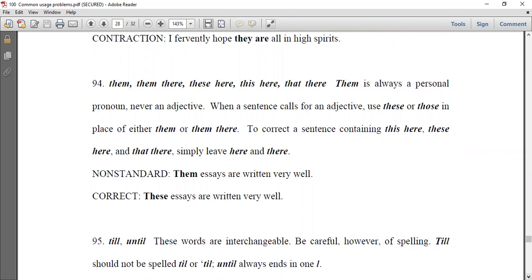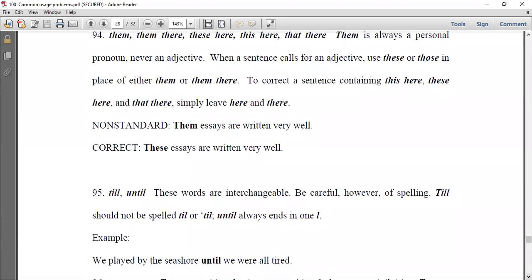And 94, them there, these here, this here, that there. Them is always a personal pronoun, never an adjective. Don't use a word after it. Okay. When a sentence calls for an adjective, use these or those in place of either them or them there. Say these or those. That's it. Look at the example. Non-standard, them essays are written very well. It should be these essays.